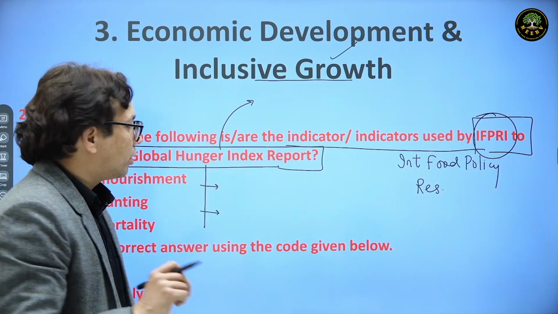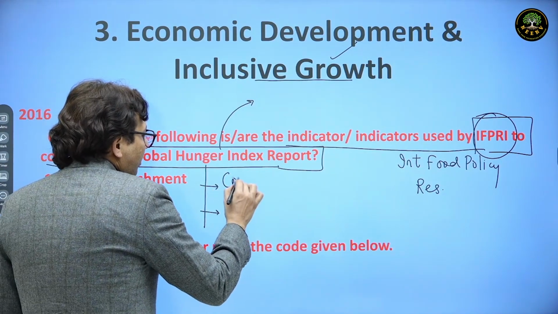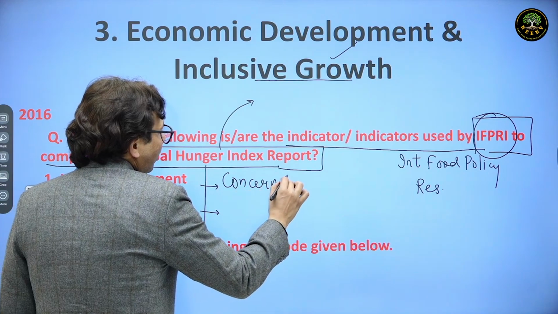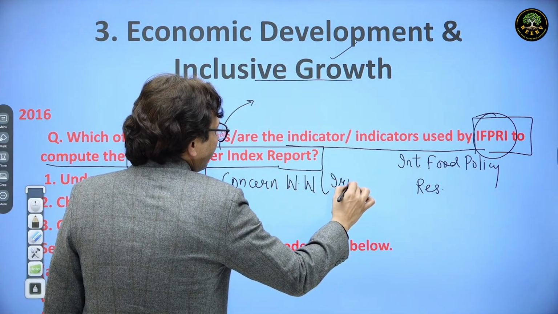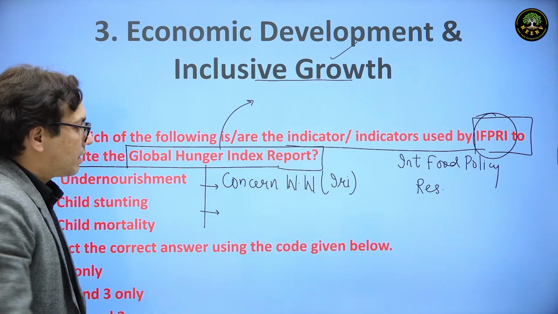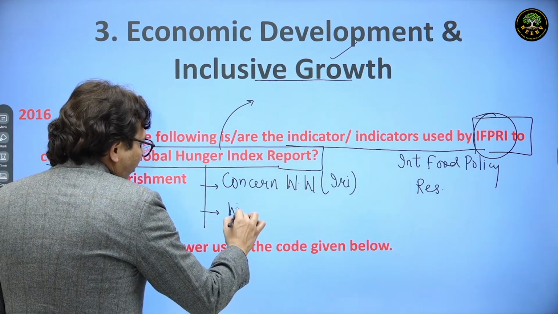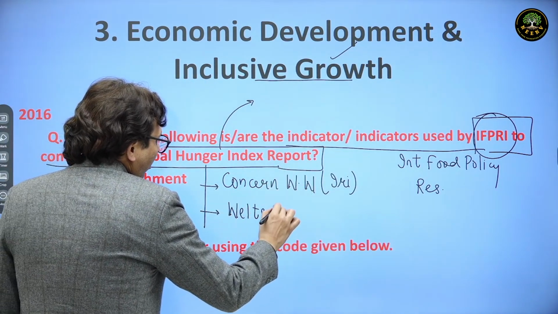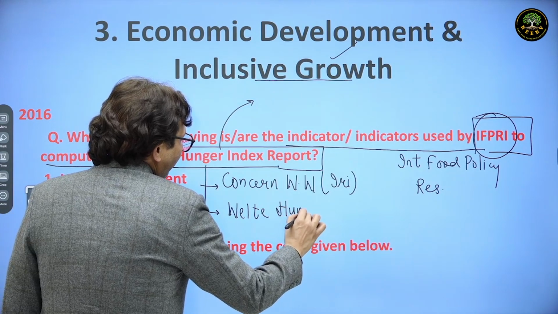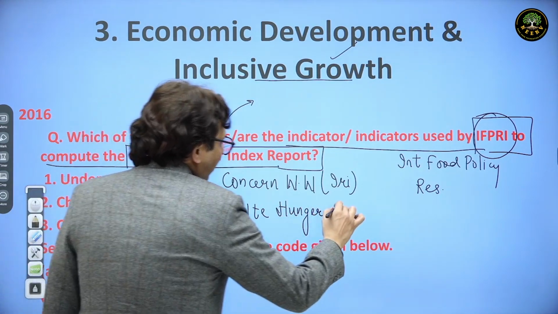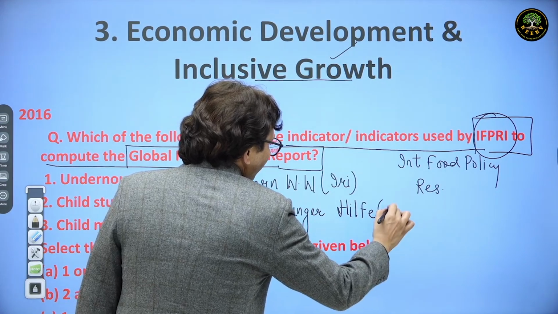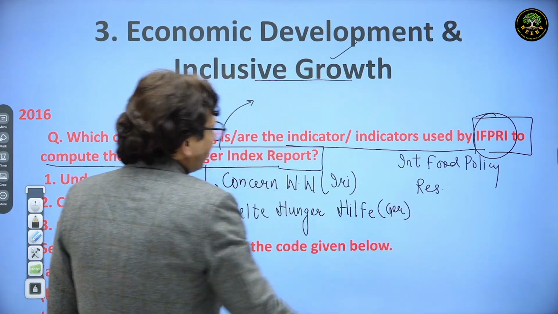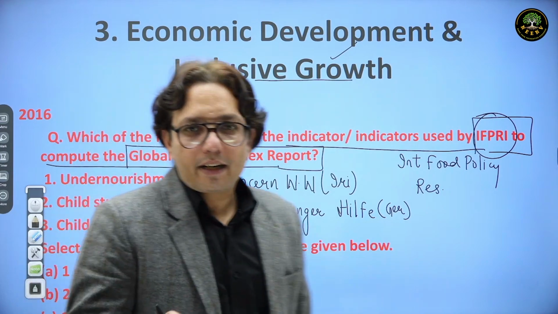Those two organizations are Concern Worldwide, which is an Irish organization, and the other is Welthungerhilfe, which is a German organization. So these two organizations release the Global Hunger Index report.